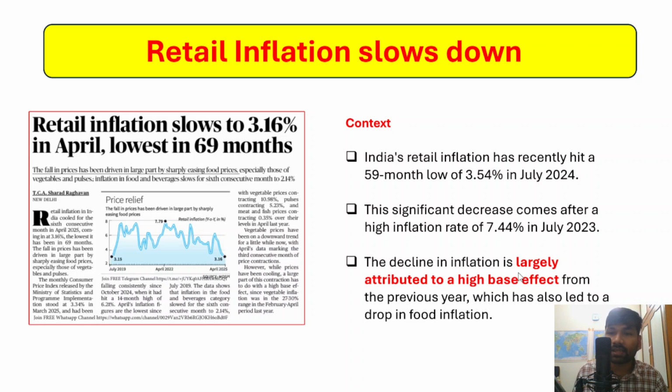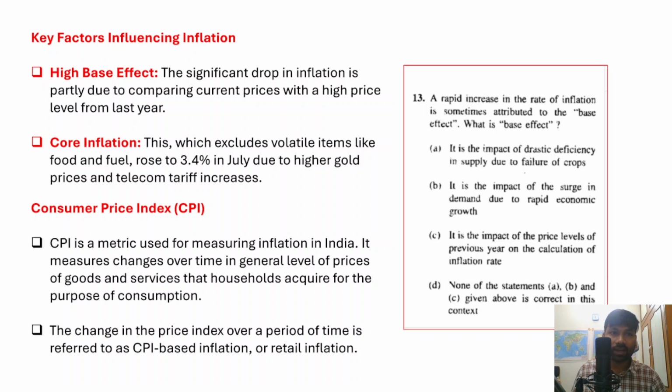However, the decline in inflation is largely because of a high base effect. So we'll understand what this high base effect is, because this is also very, very important. The decline in inflation is largely because of the high base effect from the previous year, which has also led to a drop in food inflation. So what is this high base effect?